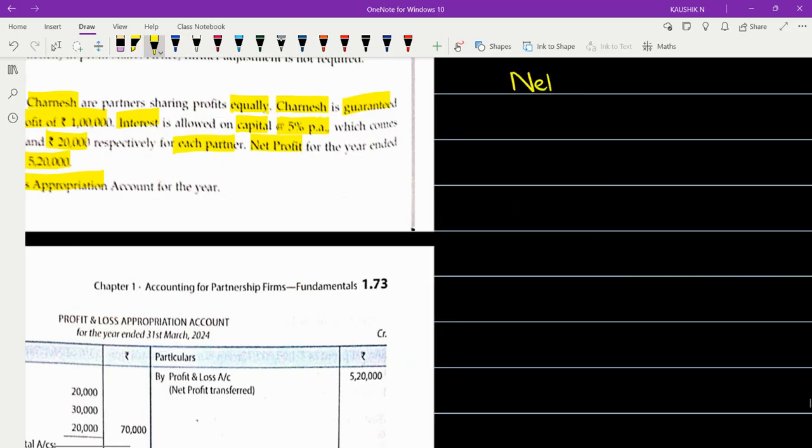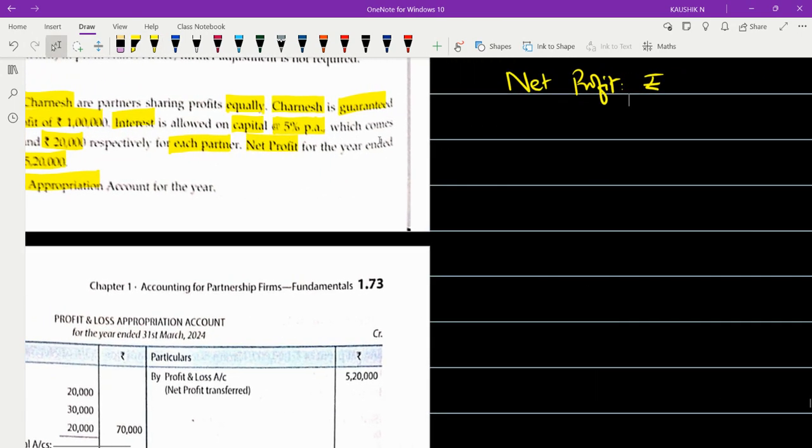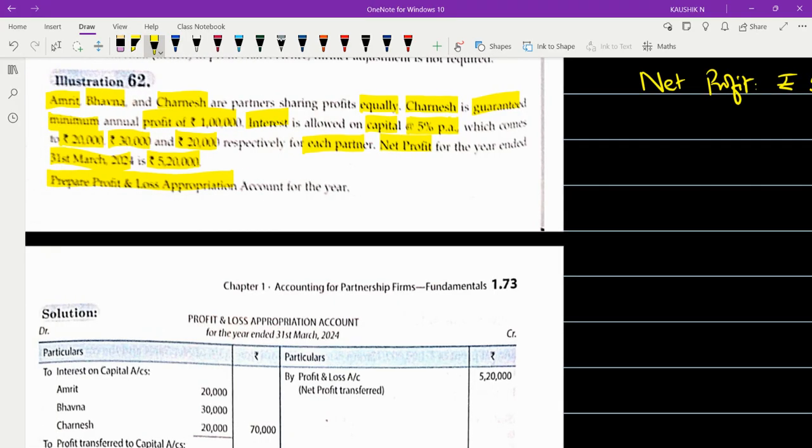What is the amount of net profit? Rupees 5 lakh 20,000. Record 5 lakh 20,000 here. Apart from that, what is the other information that is given?